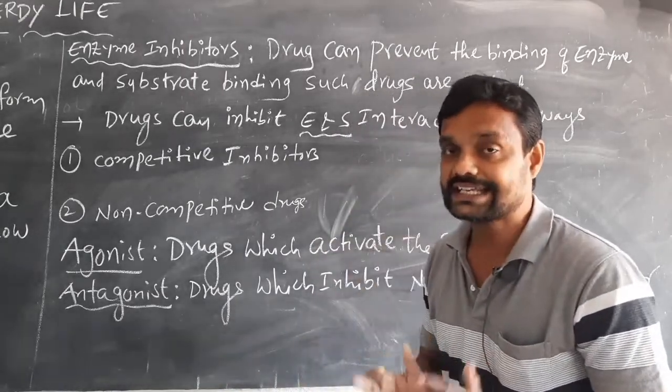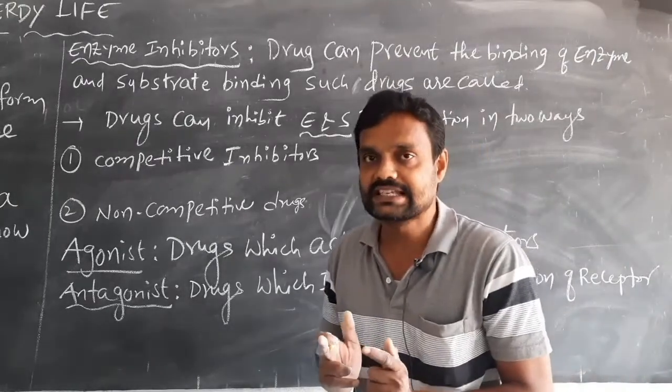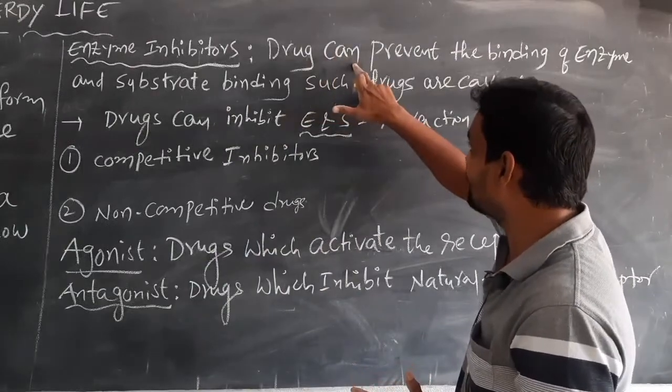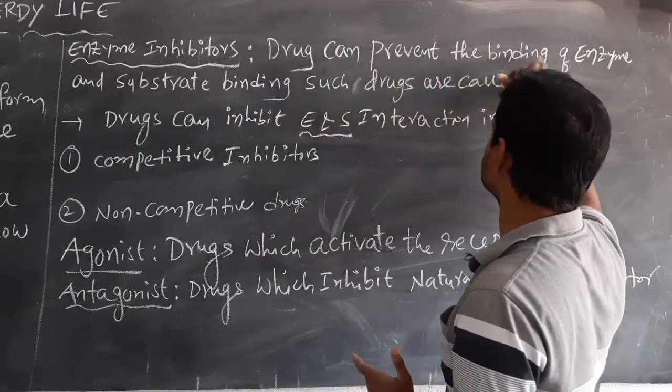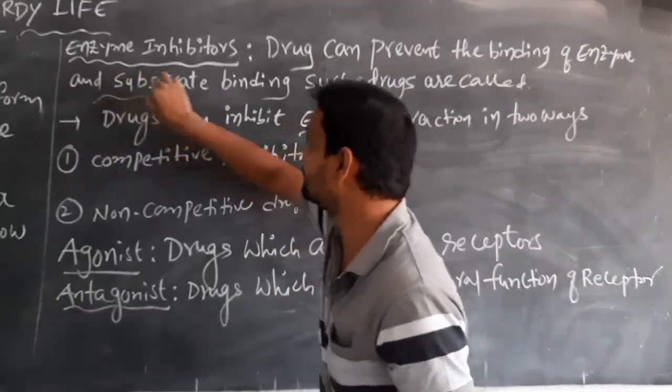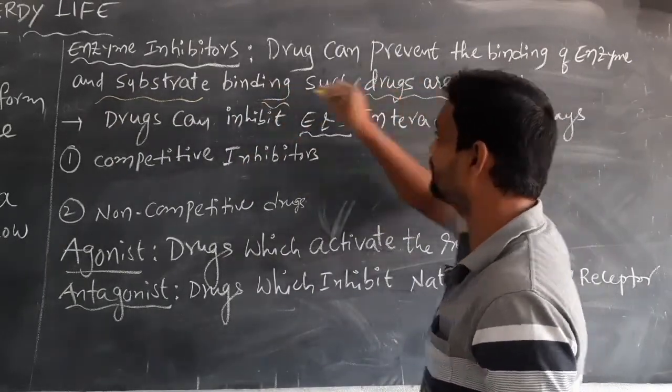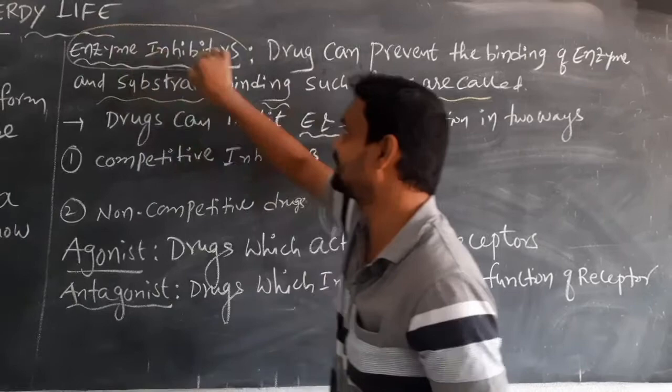But some drugs can prevent the binding of enzyme and substrate. Such drugs are called enzyme inhibitors.